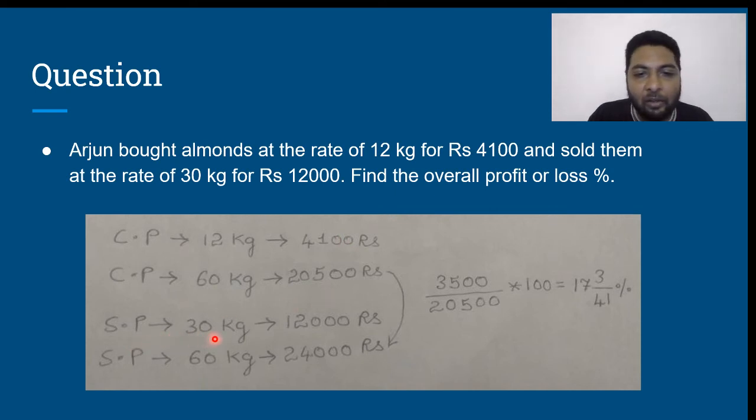Selling price of 30 kilos is given as 12,000. So selling price of 60 kilos will be 12,000 twice, which is 24,000. The gain from 20,500 to 24,000 is 3,500. From where? From 20,500 into 100. Simplify. You get your answer as 17 3 by 41%. Is that clear?